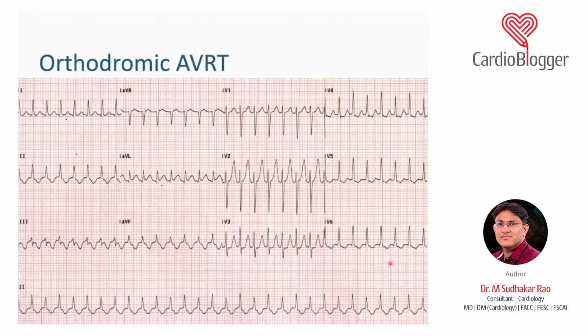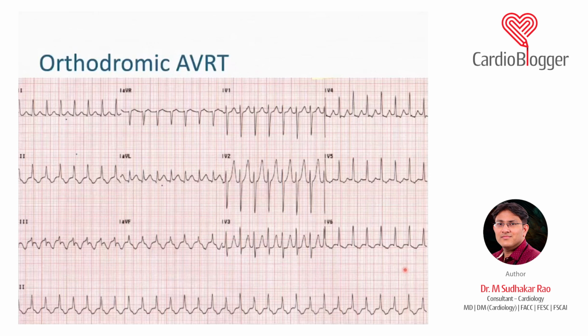Again, if you get this ECG, just tell it is a 12-lead ECG, narrow QRS tachycardia, which is regular, which is a short RP. My differential will be both AVRT and AVNRT. Then they will ask you, what do you think? You think because it is a short RP, it can be AVNRT, but things like QRS alternance and ST depression may suggest that it is an AVRT. Then they will ask you, how will you manage? You will tell, I will give a carotid sinus massage followed by adenosine. If it responds to adenosine, it can be both AVRT and AVNRT.